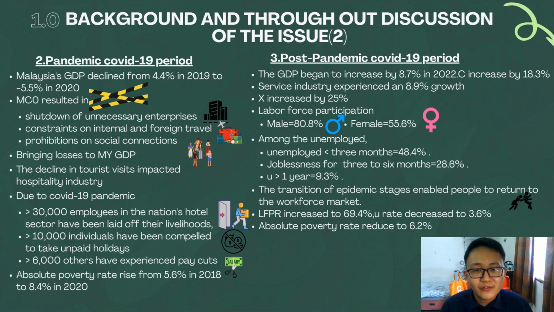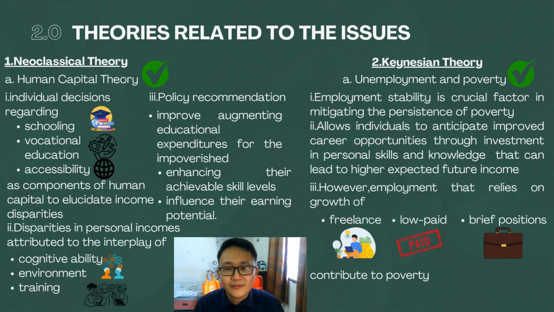The transition of the epidemic stage enabled people to return to the workforce market. The LFPR increased to 69.4%. The unemployment rate decreased to 3.6%. So the absolute poverty rate reduced to 6.2%. Furthermore, the next section is 2.0, theories related to the issues.